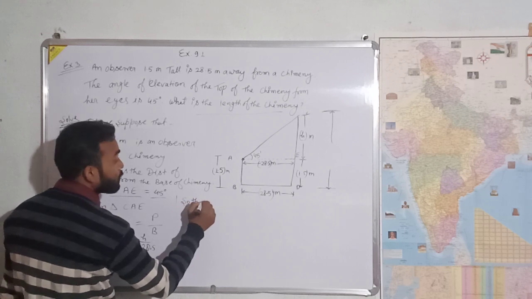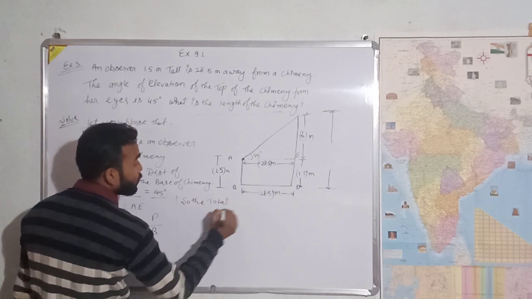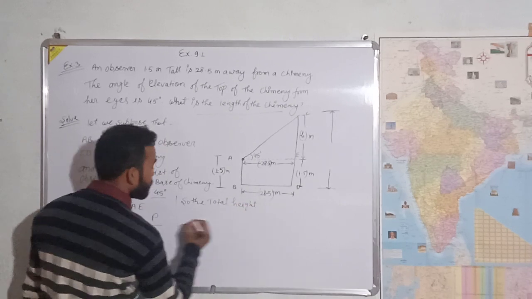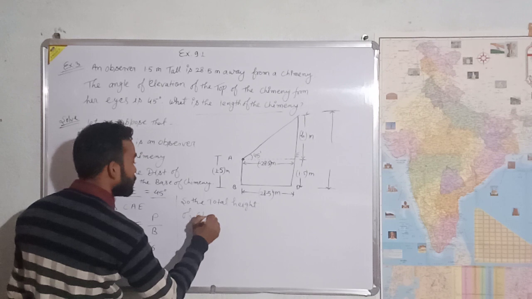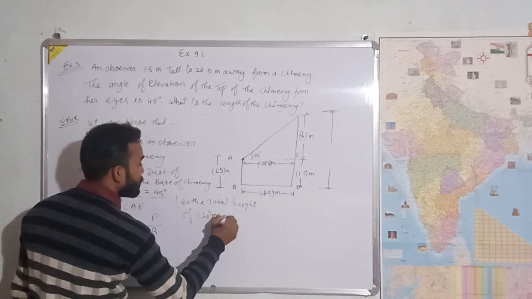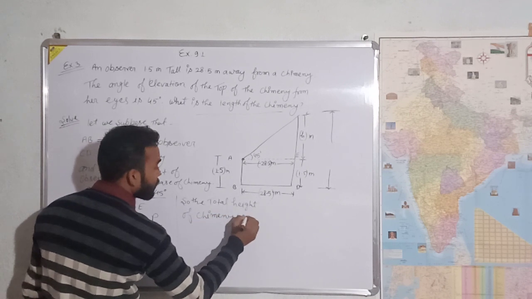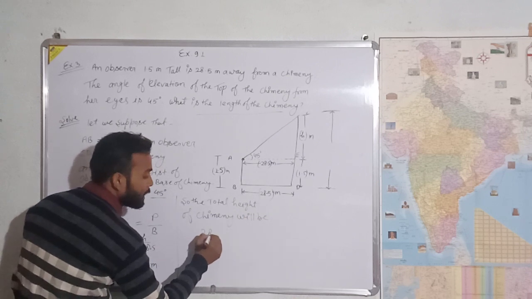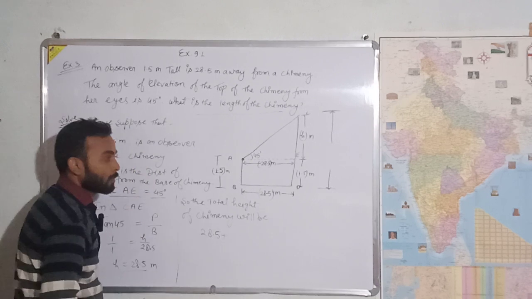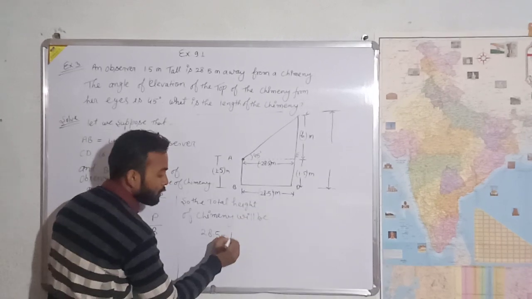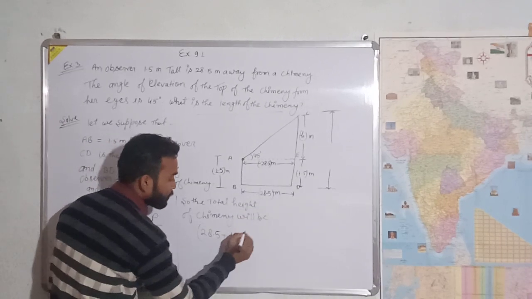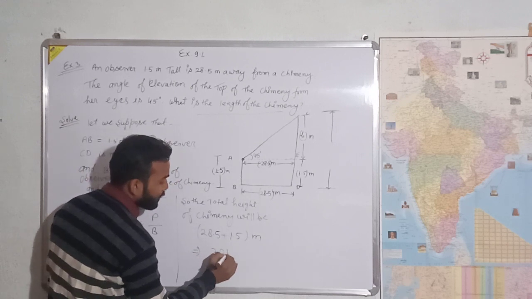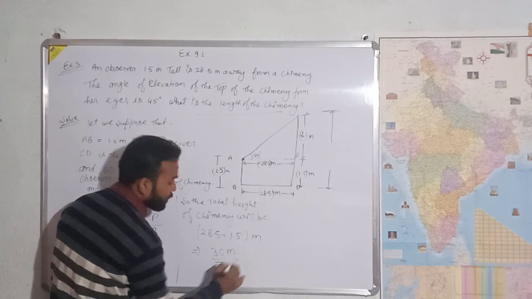So the total height of the chimney will be 28.5 plus 1.5 meter. So it will be equal to 30 meter. Clear?